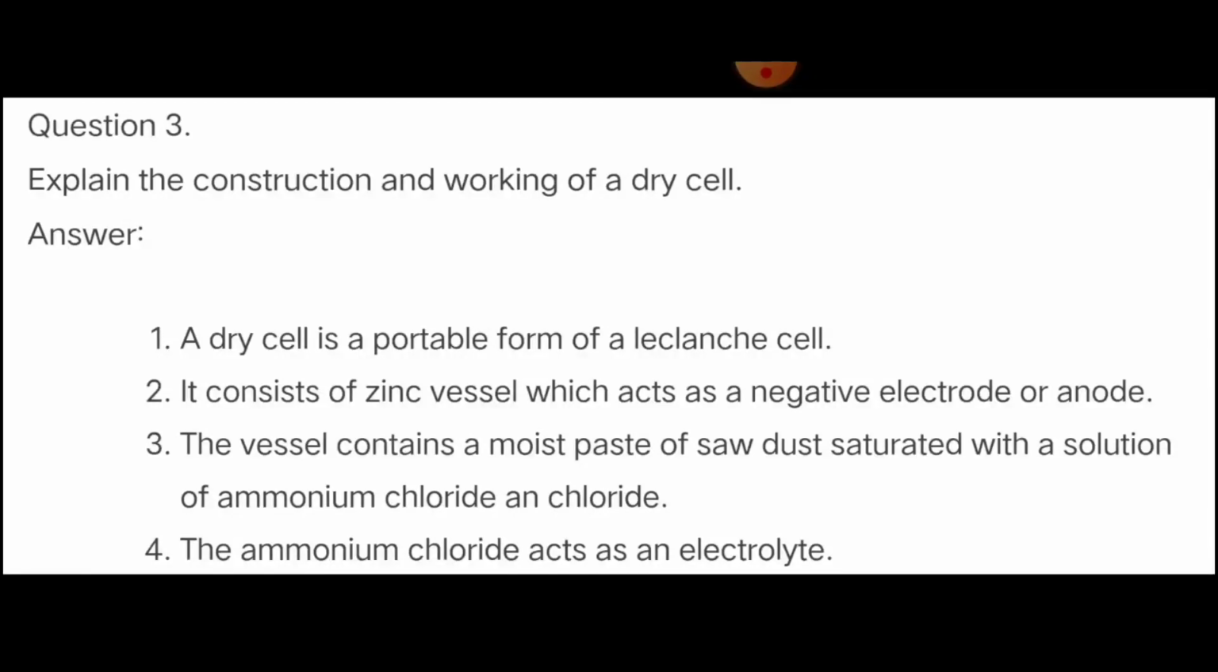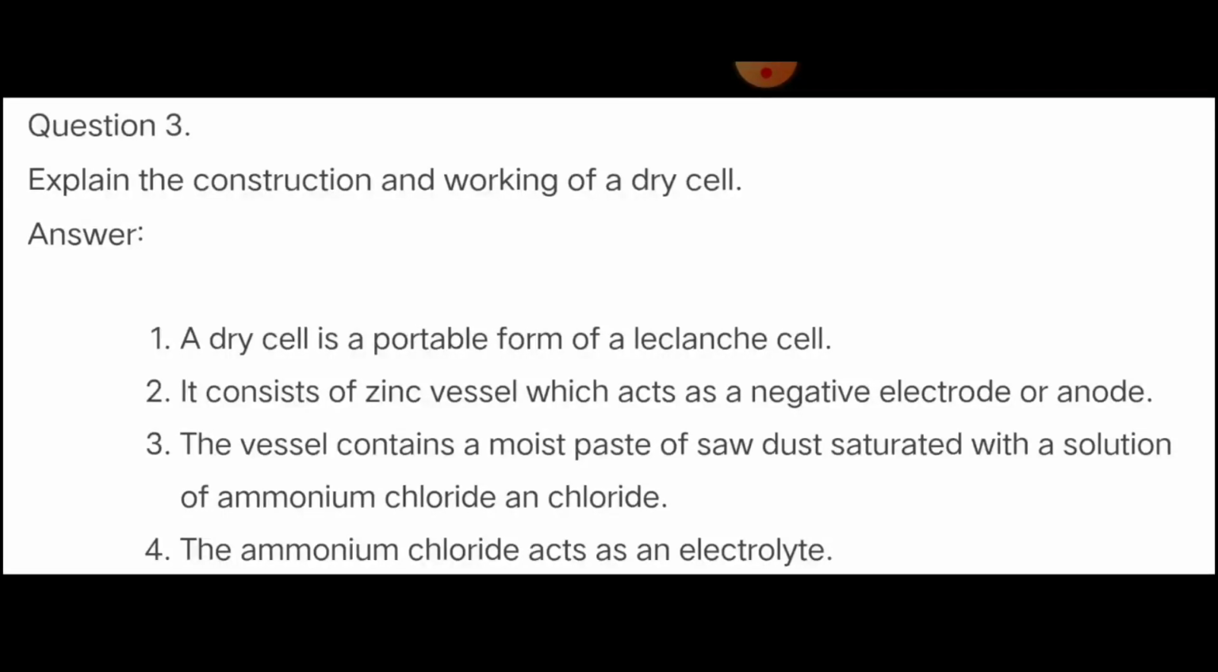And the third one, explain the construction and working of a dry cell. So already we have seen there are two types of cells, primary cell and secondary cell. Primary cell means it can be used only once and it cannot be recharged. In case of secondary cell, the chemical reactions are reversible and it can be recharged. Now we are going to see the primary cell. Primary cell means that it can be used only once.